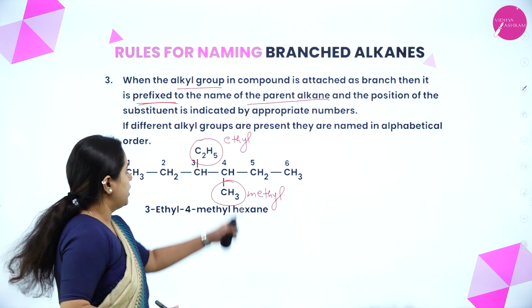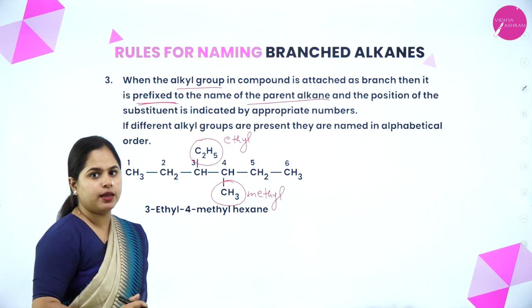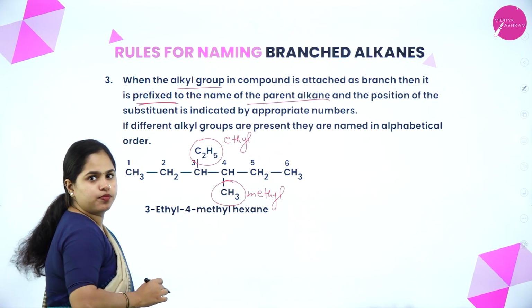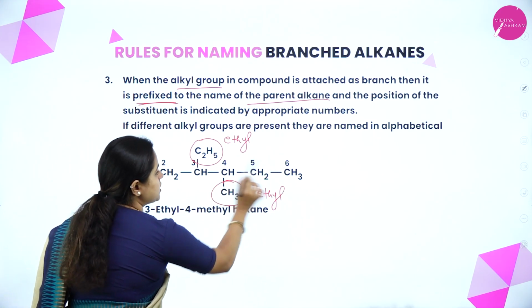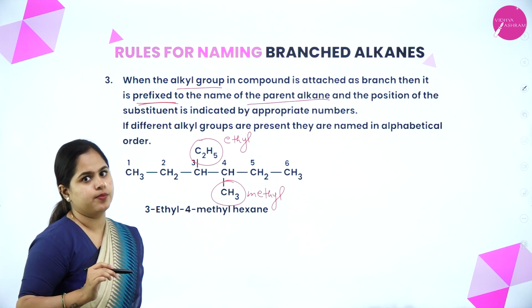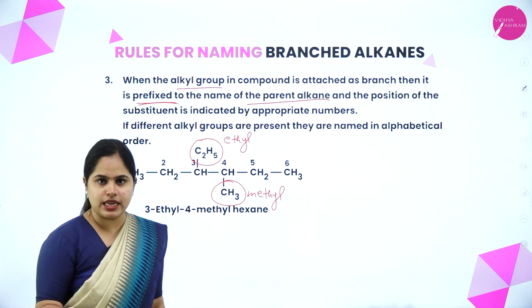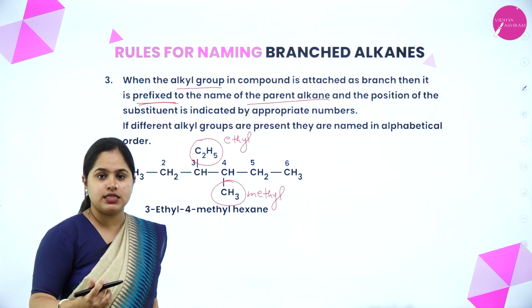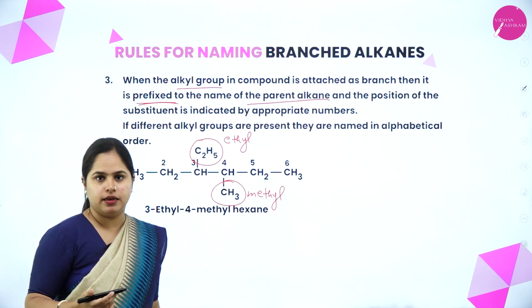Yes, as said, the alkyl groups must be in the prefix, right? So which is the root word here? Or how many carbon atoms are here? 1, 2, 3, 4, 5, 6. And it is an alkane, right? Are there any double or triple bonds? No, right? All are single bonds. So it is hexane. So the root word will be hex and the primary suffix will be ane, right?